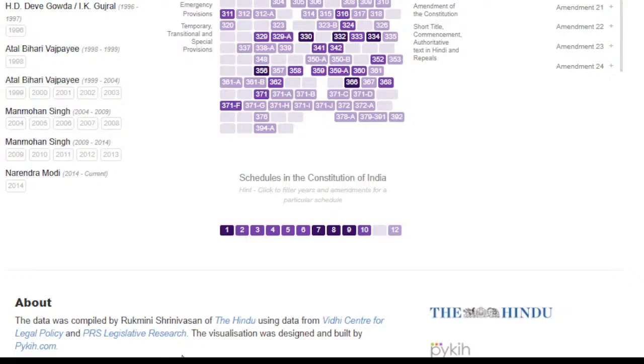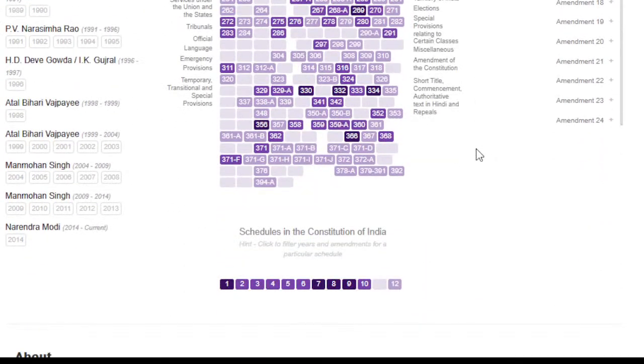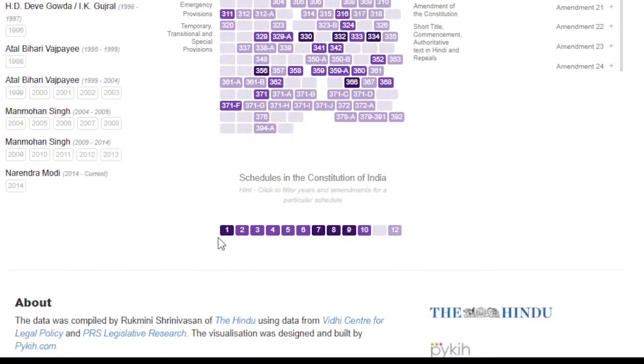The visualization is designed by pike.com. So this is the team that has made it. And you can go at the top. You can see there is a tour section right there. I don't know if it is visible to you, but the link for this is at the bottom. You can see these are the schedules as well.